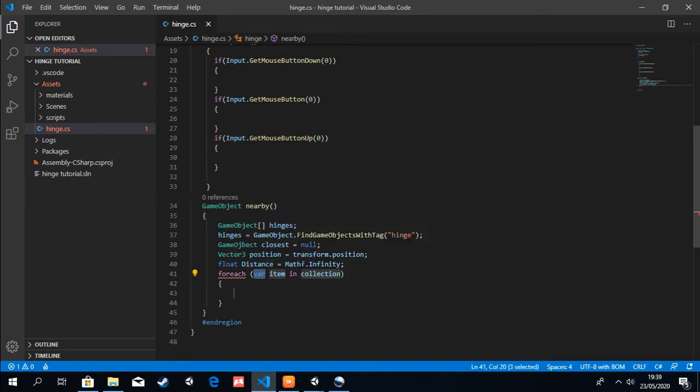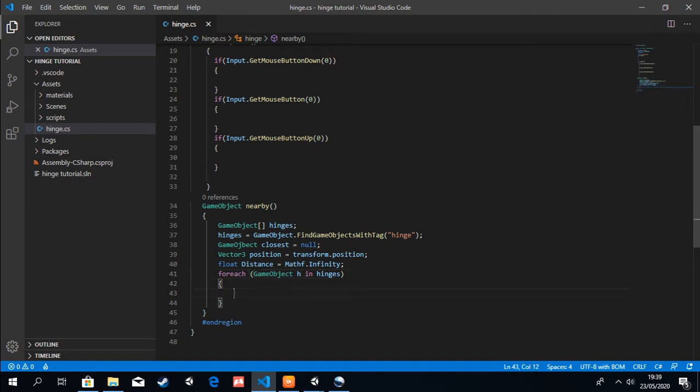So we do GameObject, let's just call it h, in the collection of hinges.